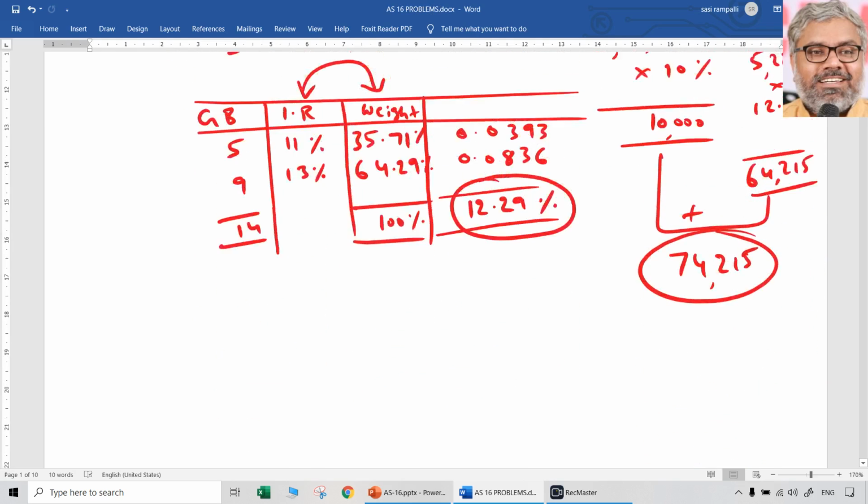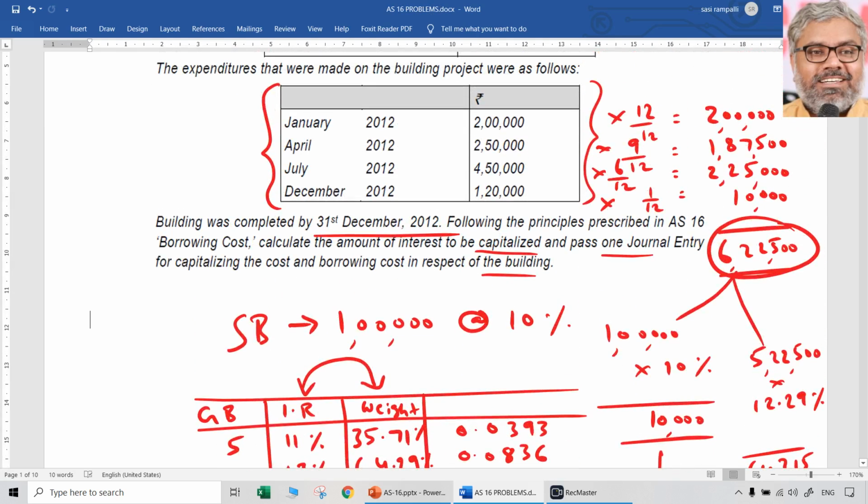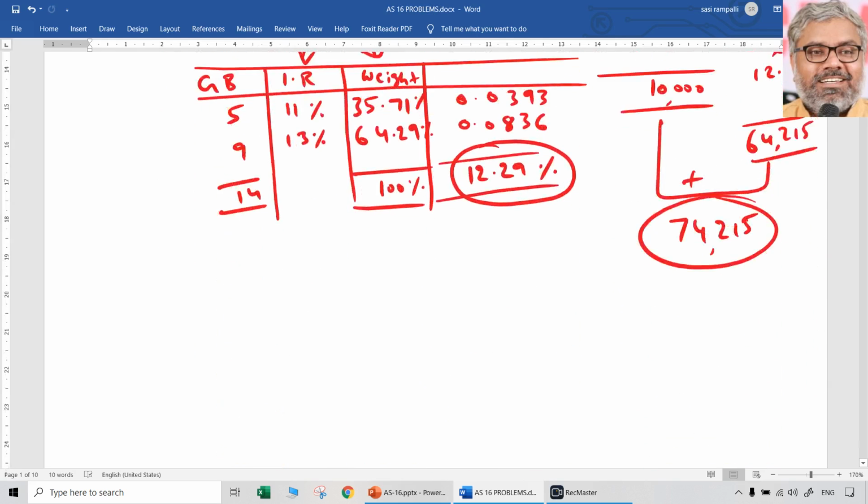And he has also asked for a journal entry. The journal entry will be simple. Whatever the amount of expenditure that is spent, he has asked for capitalizing the cost and borrowing cost. Cost also, borrowing cost also. So 2 plus 2.5, 4.5 plus 4.5, 9. 9 plus 1.2, 10 lakhs 20,000, right?